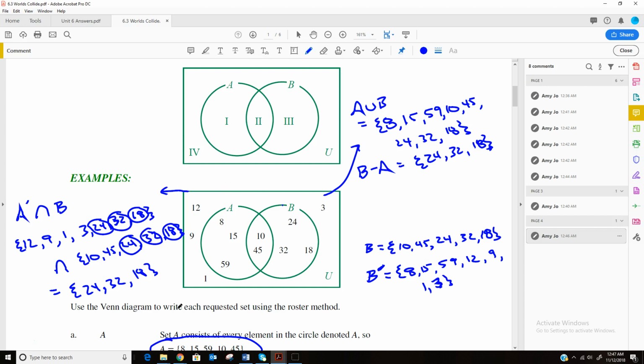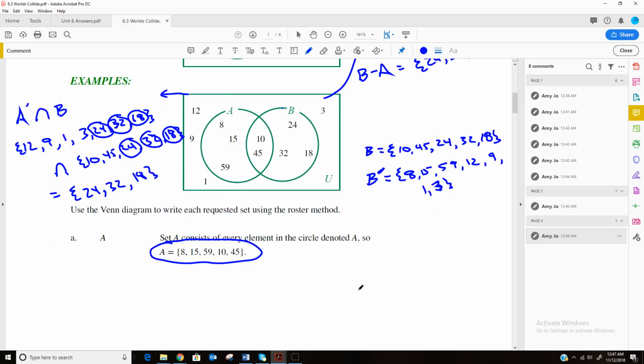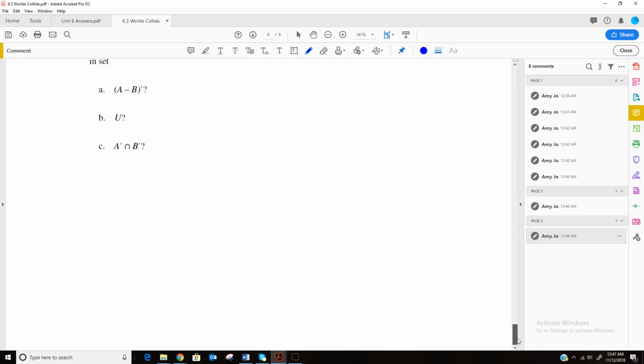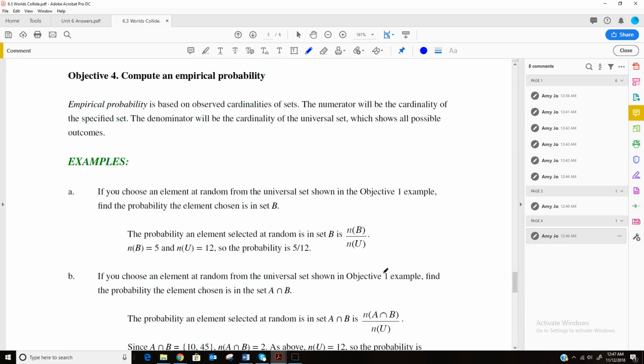Well, we have to know how many are in the universal set, and that's 1, 2, 3, 4, 5, 6, 7, 8, 9, 10, 11, 12. That's what's in the universal set. That's all the numbers that are within the box. But there's only 5 that are B. So we have a 5 in 12 chance that we would get an element of B if we picked out of that set of all the numbers. So 5 out of the 12 numbers.